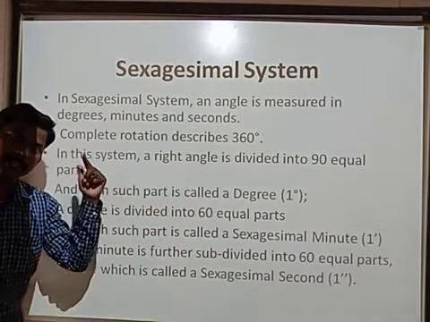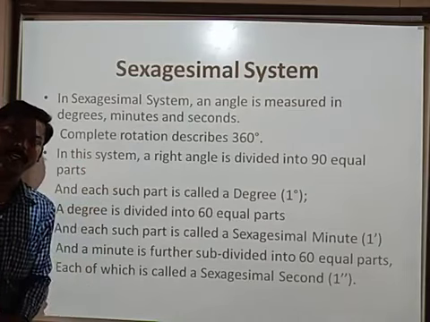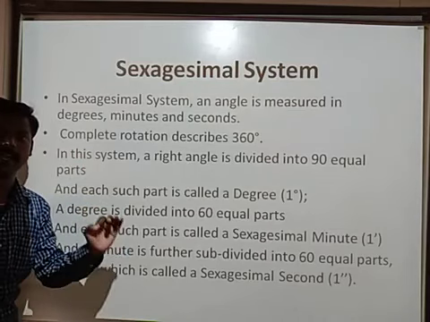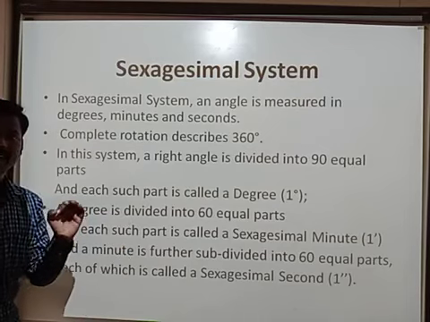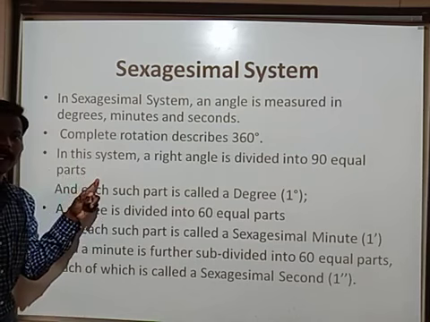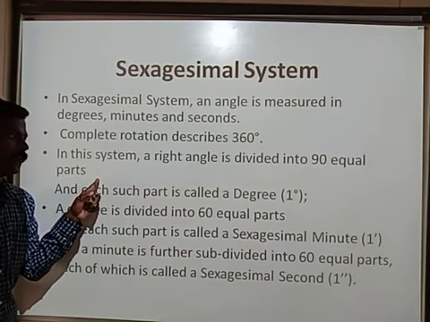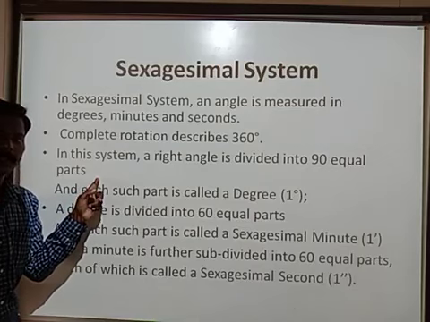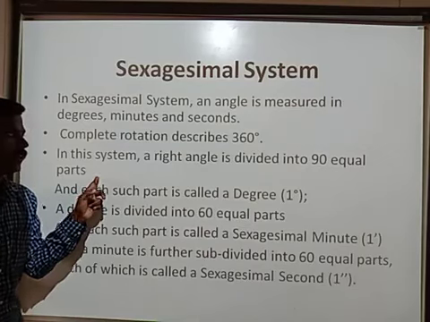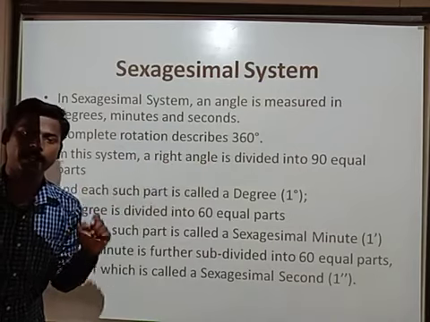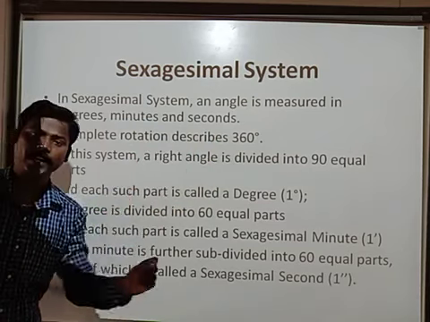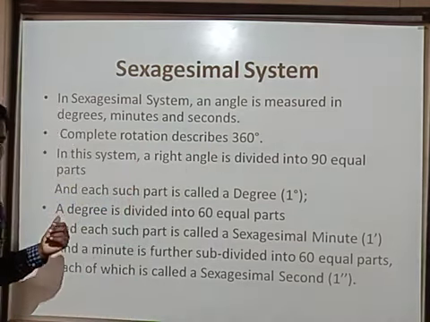Once remember the definition. What is a right angle? An angle whose measure is exactly 90 degrees is called right angle. So now here also a complete rotation is 360 degrees. If you divide it into 4 equal parts, each part is called right angle. Like that, a complete rotation contains how many right angles? 4 right angles. This is called complete angle also. Okay, children.